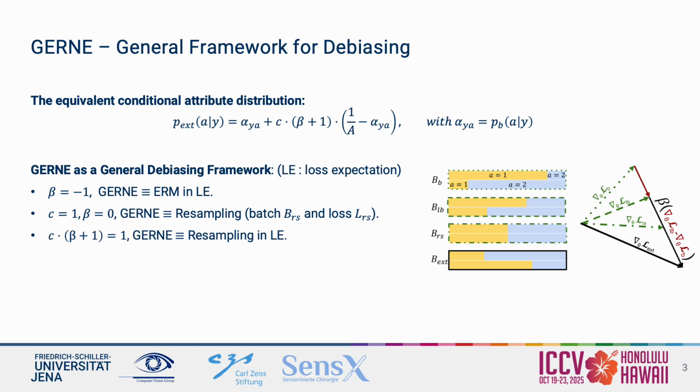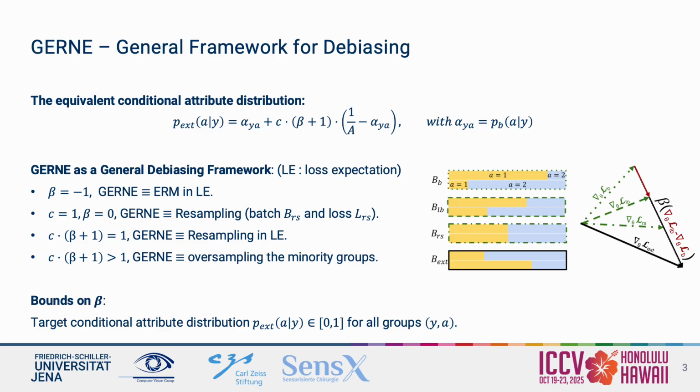When the product of C and beta plus 1 is 1, GERNE corresponds to resampling in loss expectation, but with the flexibility to control the loss variance through C and the amount of shared samples between the biased and the less biased batches. Finally, when the product exceeds 1, GERNE is equivalent to oversampling the minority groups. This equation also helps find the upper and lower bounds of the extrapolation factor beta by bounding this conditional attribute distribution between 0 and 1 for all groups.